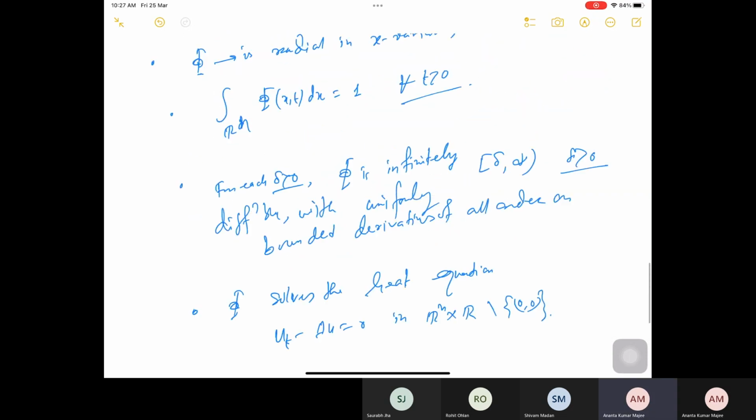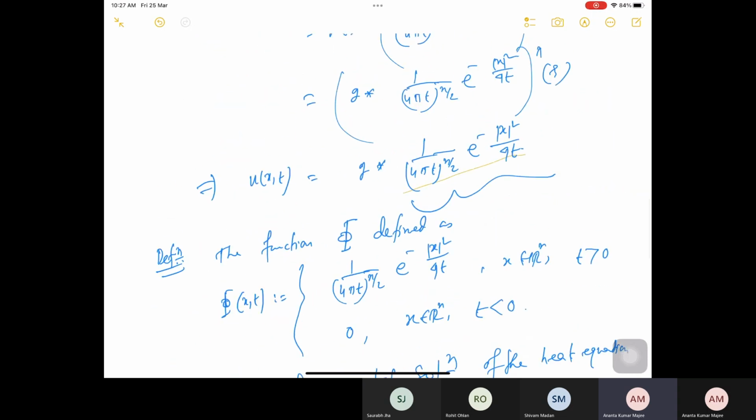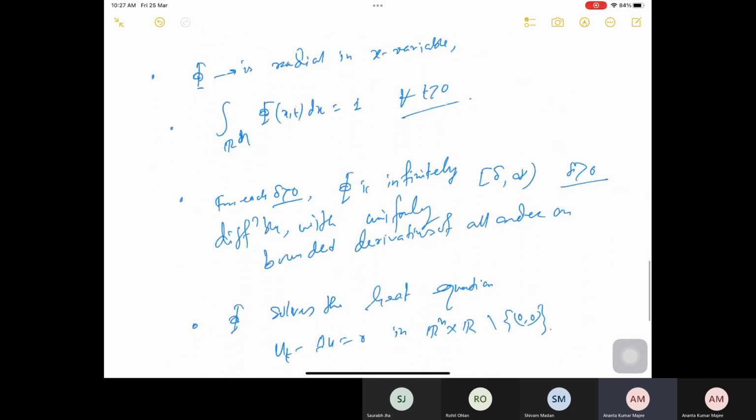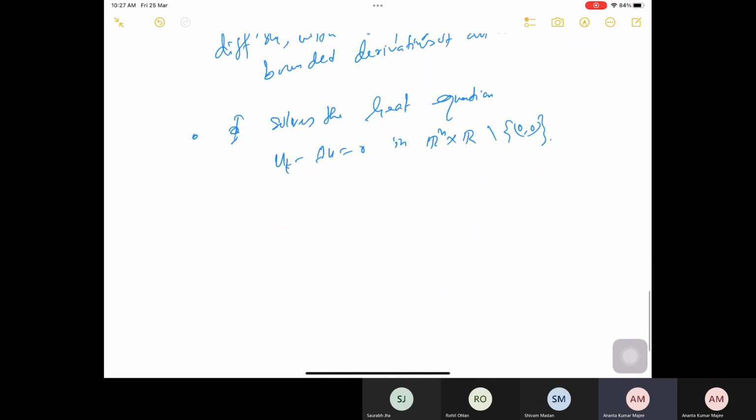So now, as I said, you are interested in these things: ut minus Laplace u is equal to 0, u of x, 0 is equal to g of x, where x is in Rn and t is in 0 to infinity. Whether I can find a solution to this problem or not, and the answer is yes. So for that, what I need is the following, which I have written in theorem form. Let g be continuous on Rn and bounded. I am considering the boundedness.